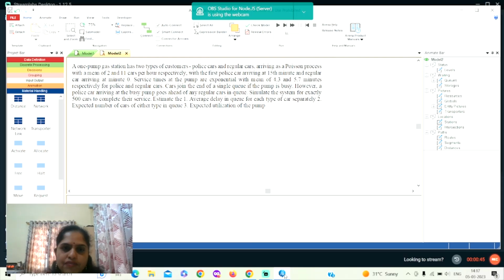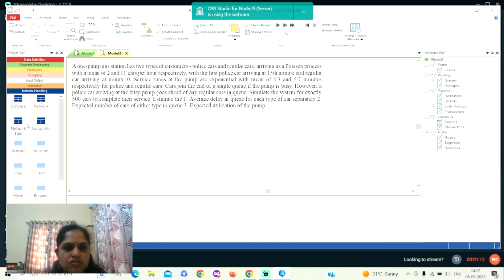Service time at the pump is exponential with mean 4.3 and 5.7 minutes respectively for police and regular cars. Cars join the end of a single queue if the pump is busy. However, a police car arriving at the busy pump goes ahead of any regular cars in the queue. Simulate the system for exactly 500 cars to complete the service and estimate the average delay in queue for each type of car separately, expected number of cars of either type in the queue, and expected utilization of the pump.